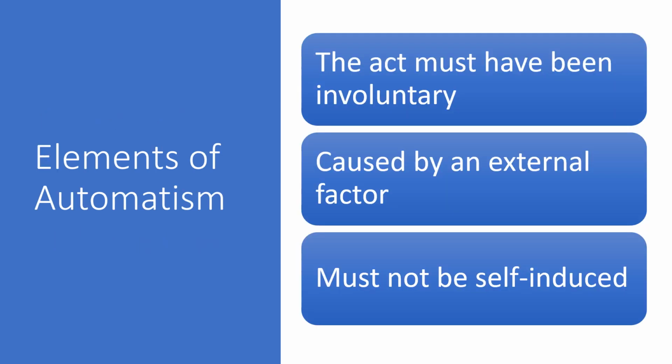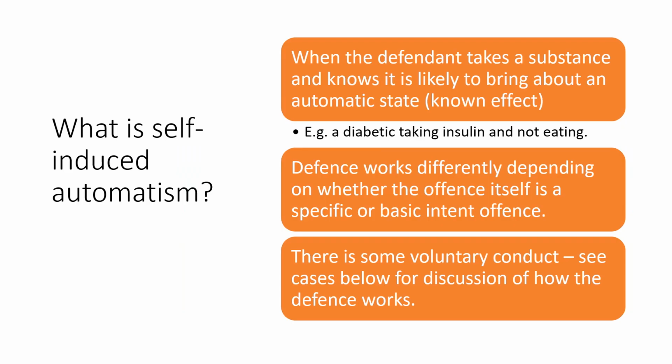And so once we've established those two key elements, so the act must have been involuntary, it must be caused by an external factor, we need to make sure that it was not self-induced or caused by the defendant in any way. So self-induced automatism then is when the defendant takes a substance and knows it's likely to bring an automatic state about. So for example, if a diabetic takes insulin and doesn't eat, then the insulin, which is designed to counterbalance eating, will have its own effect. And this is a known effect.